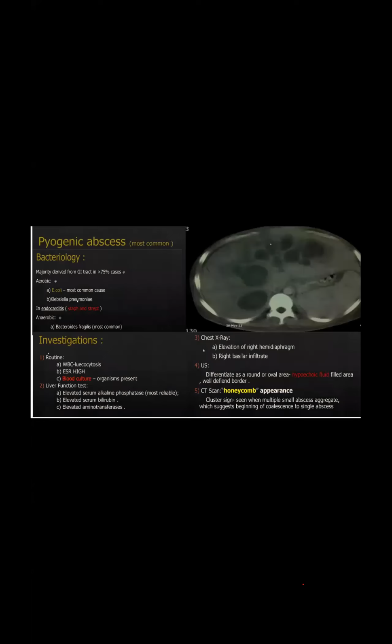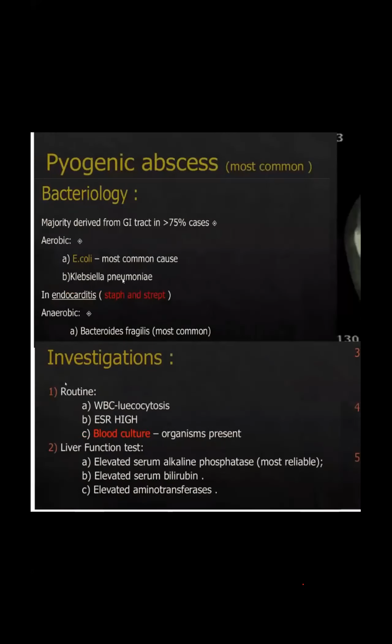So pyogenic abscess, most common cause bacteriology: aerobic, E. coli, Klebsiella; signs and symptoms, it could be endocarditis; anaerobic, Bacteroides fragilis, most common. We have to give the right treatment. WBC will be high, ESR will be high, and blood culture will find the organism. So in pyogenic abscess, ESR and WBC are high due to the infective process. In Dr. Mahesh's case, alkaline phosphatase is very high, bilirubin is very high, so it's an obstructive picture. And an extra finding: elevation of the right hemidiaphragm.